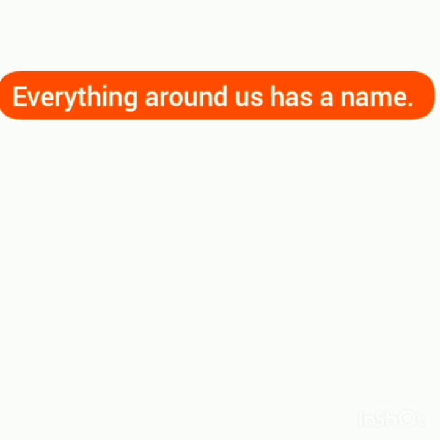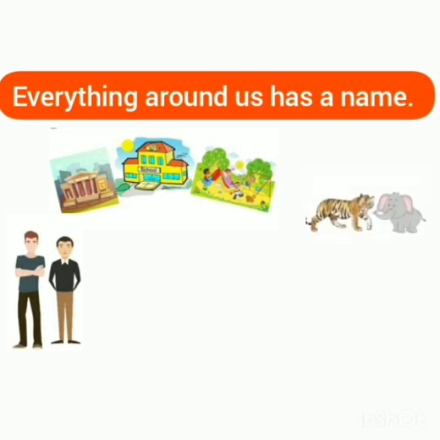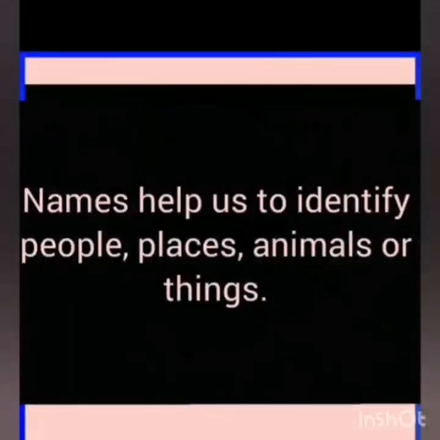Means everything around us has a name, such as people, places, animals and things. Names help us to identify people, places, animals or things.